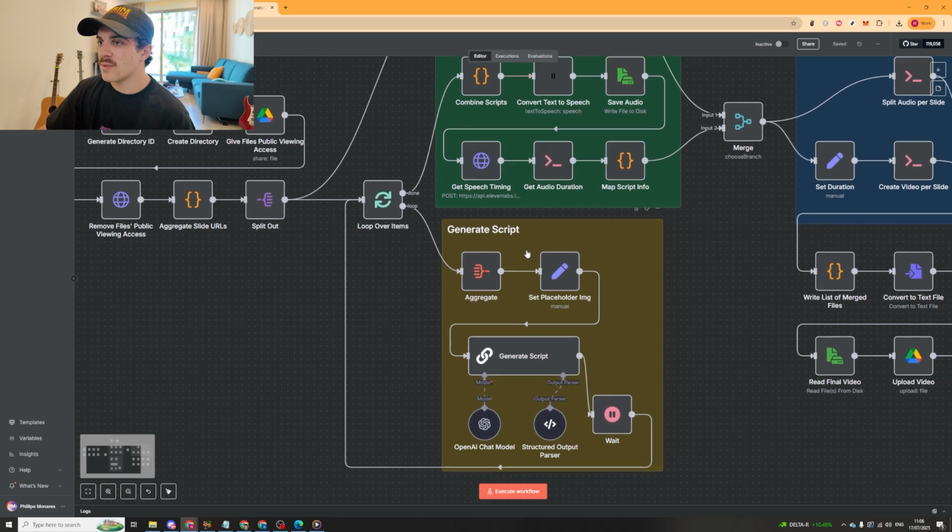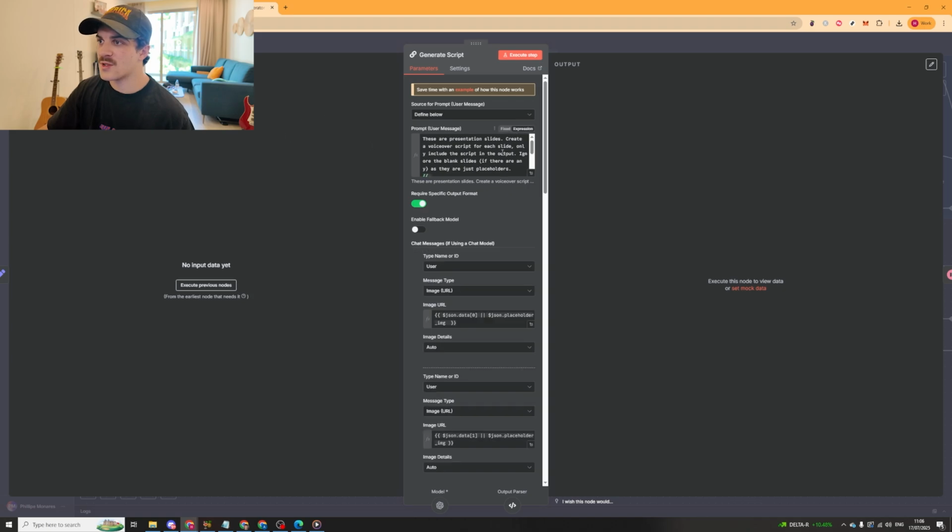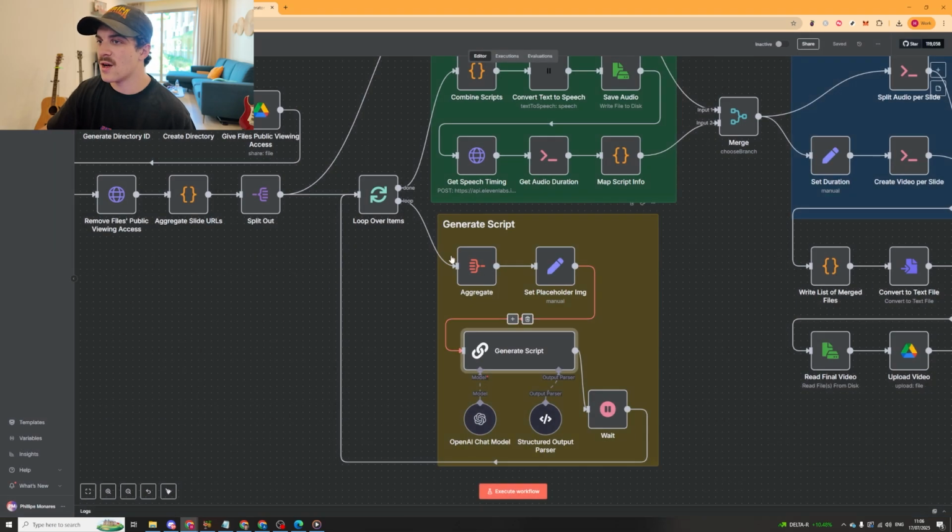Now, first of all, it takes the PDF and splits it up, and it will generate a script for each part. So here's the prompt. These are presentation slides. Create a voiceover script for each slide. Only include the script in the output. Ignore blank ones, and it gives it all of the different slides in here.